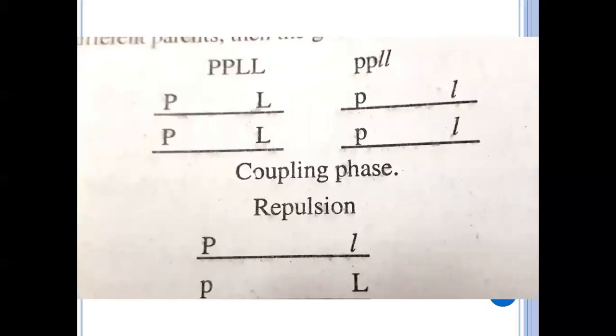So there are two chromosomes. In one chromosome there are the dominant genes, capital P and capital L. These are the dominant, the flower color and the shape of the pollen.